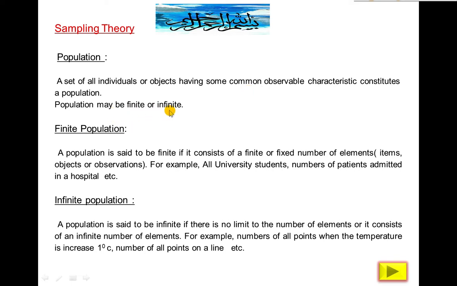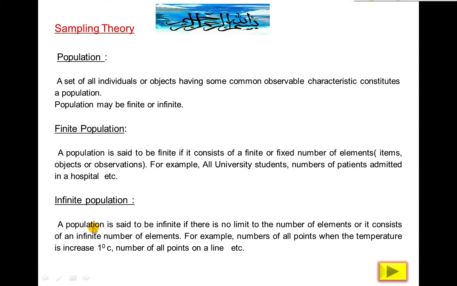Population may be finite or infinite. Finite population: a population is said to be finite if it consists of a finite or fixed number of elements, items, objects or observations. For example, all university students is a finite population. Number of patients admitted in a hospital is a finite population.